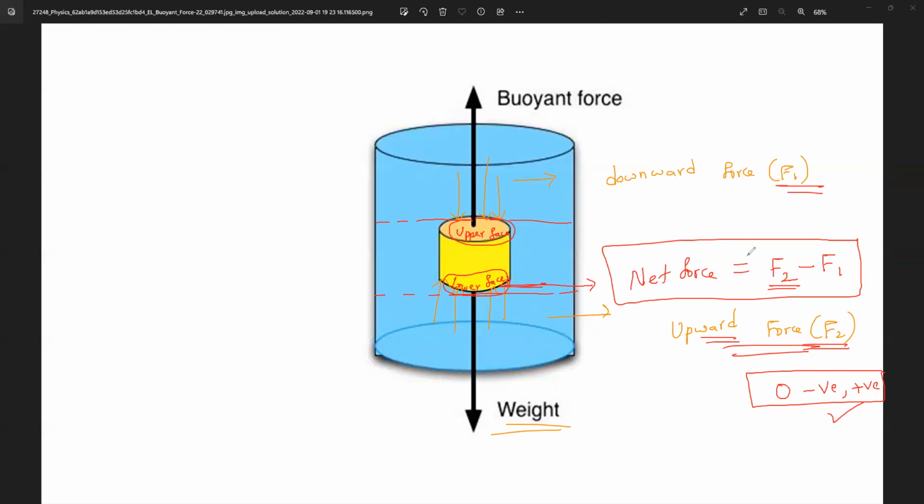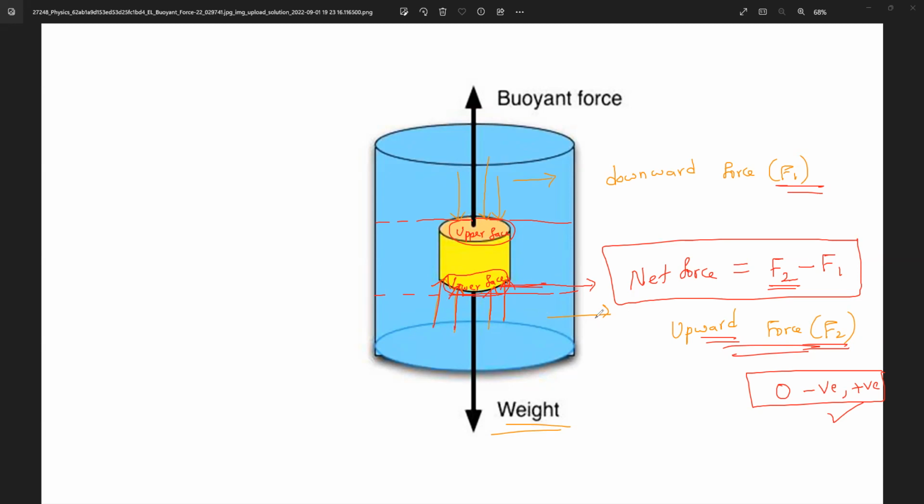So you can see the net force on the body in the upward direction is the buoyant force, which reduces the weight of the body. That is the reason why we feel lighter when we are in the liquid compared to the air, because the buoyant force of the liquid pushes us in the upward direction. That is the reason our body feels less heavy. It reduces the weight of the body when you immerse it in the liquid.